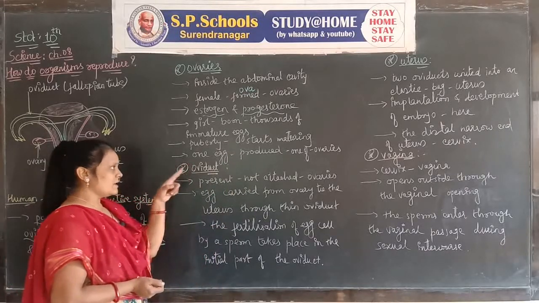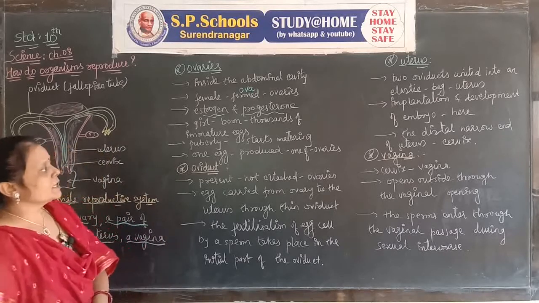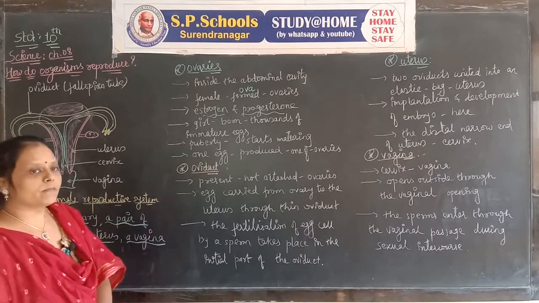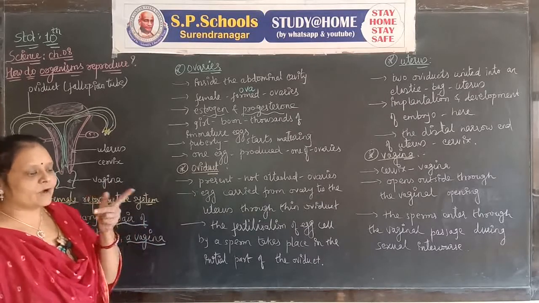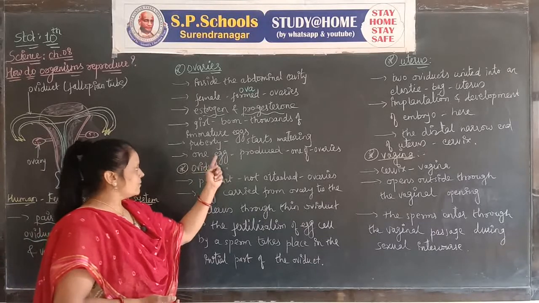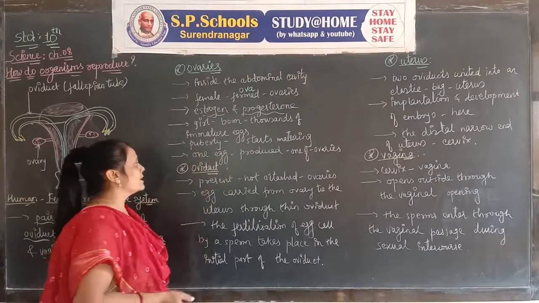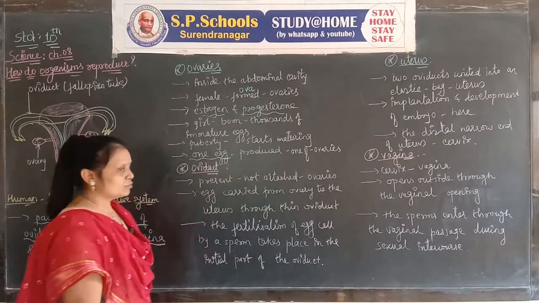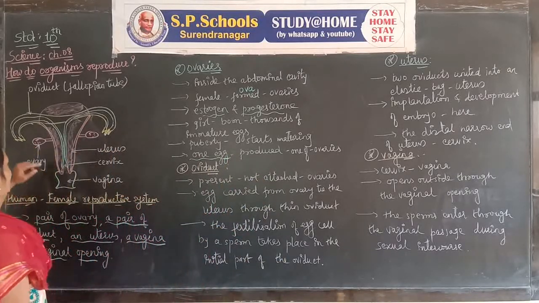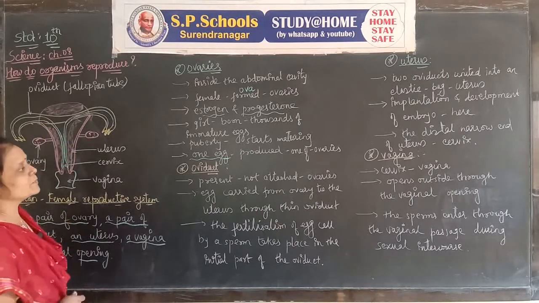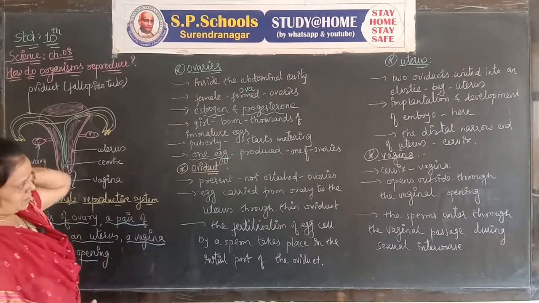Every month, one egg is produced by one of the two ovaries.